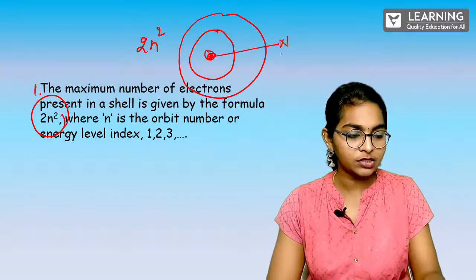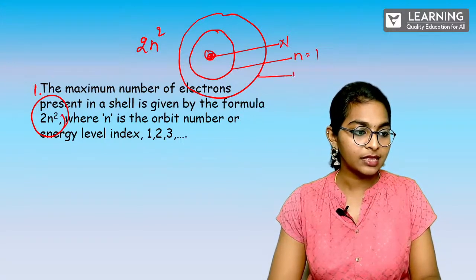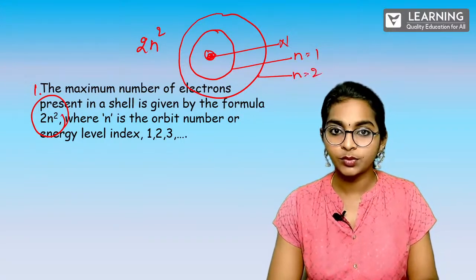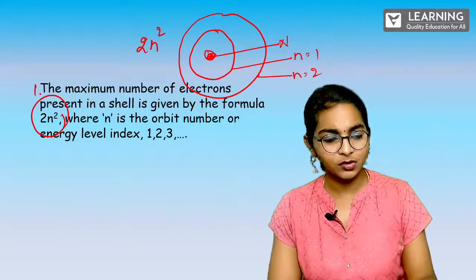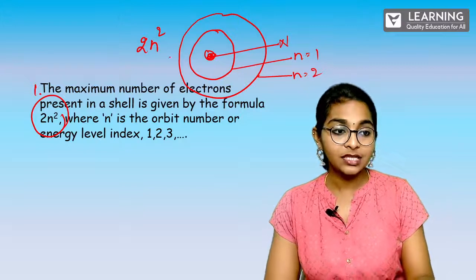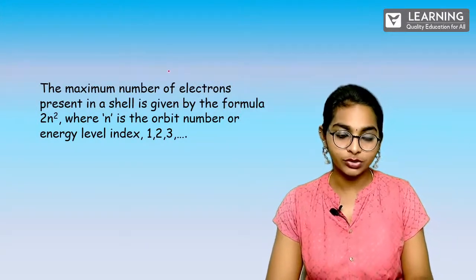Let me write nucleus here. Okay. And this will be n equal to 1 and this will be n equal to 2. Very simple. 1, 2, 3, you can keep on going. It is very, very simple. Okay. But this alone you shouldn't forget: 2n squared. I'll tell you how to use this 2n squared.